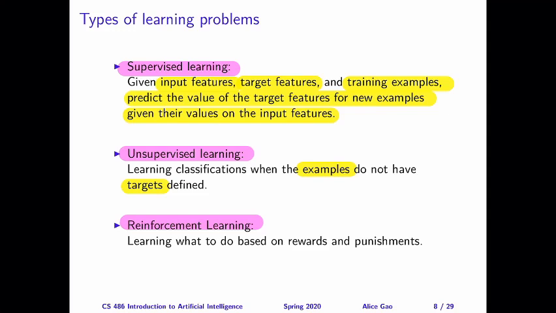We get some form of feedback, but this feedback is not directly telling us whether we are doing something right or doing something wrong. Instead, this feedback is in the form of rewards and punishments. And sometimes we don't receive this feedback right away. We have to perform a bunch of actions and then observe some feedback. And based on that feedback, we're going to decide on what to do in the future. In this course, I'm going to focus on talking about supervised learning and reinforcement learning. For supervised learning, I'm going to cover decision trees and artificial neural networks.